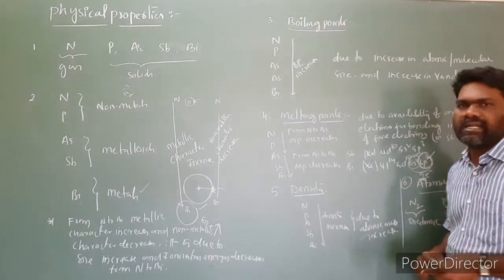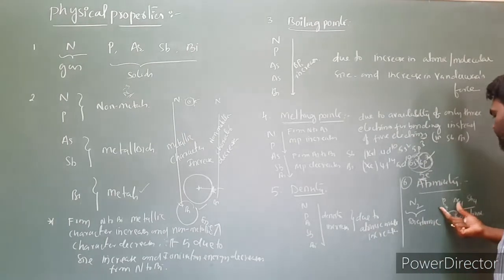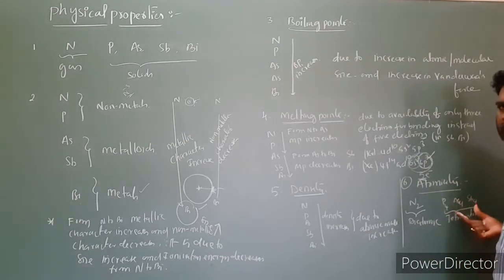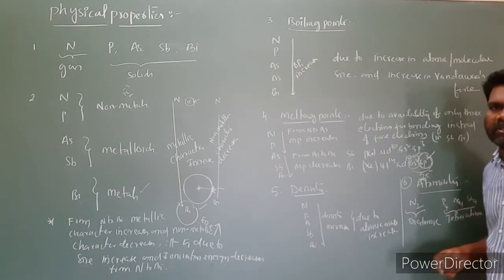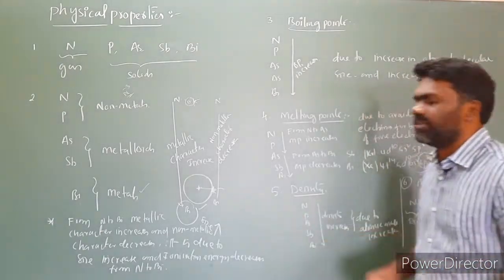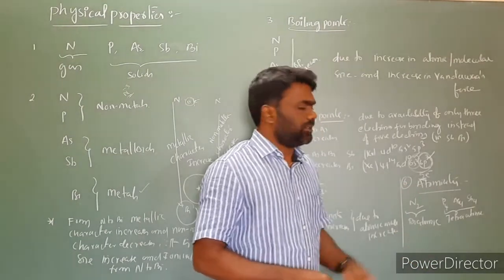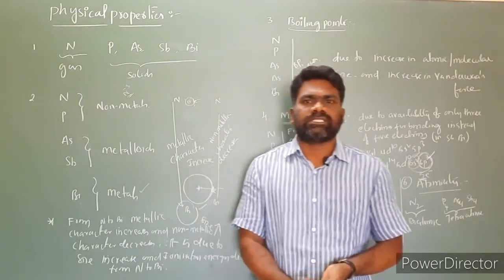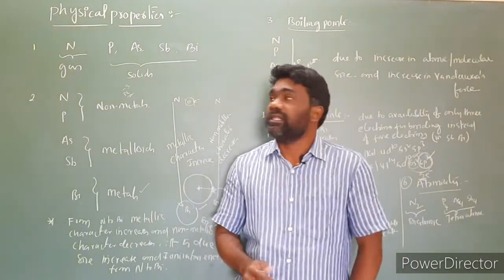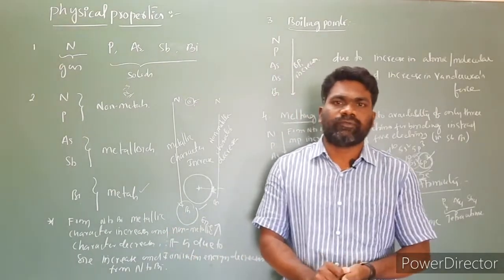So nitrogen is diatomic, and the remaining elements phosphorus, arsenic, antimony, these 3 elements, are polyatomic, nothing but tetraatomic. Bismuth is a metallic compound. So this is the atomicity of these elements. These are the physical properties of group 15 elements.